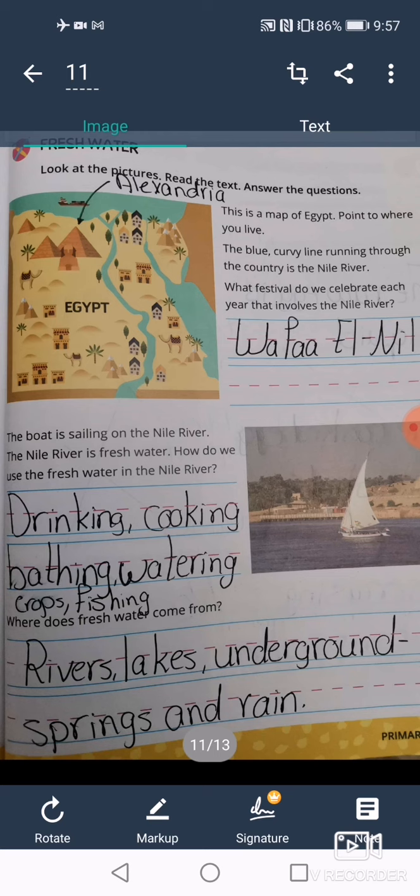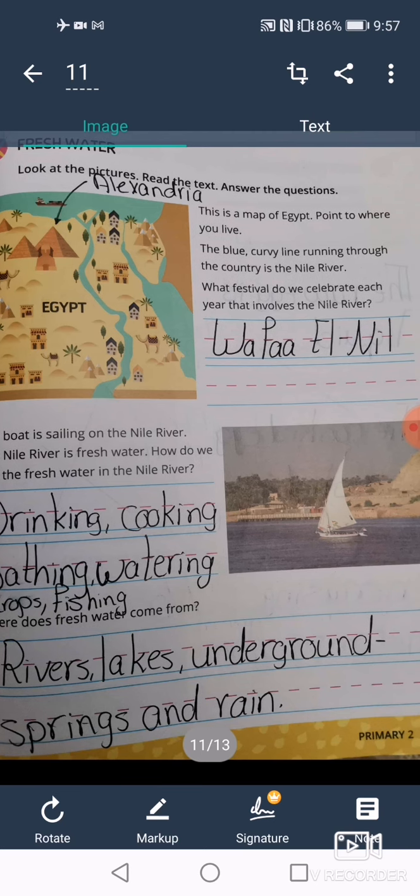What festival do we celebrate each year that involves the Nile River? We said before that each year we celebrate Wafa al-Nil. The festival is Wafa al-Nil. And we said that we celebrate Wafa al-Nil to celebrate the flooding of the Nile.